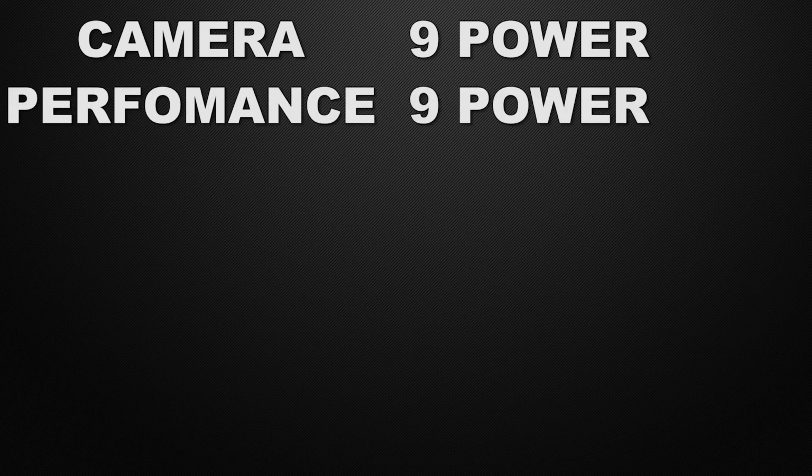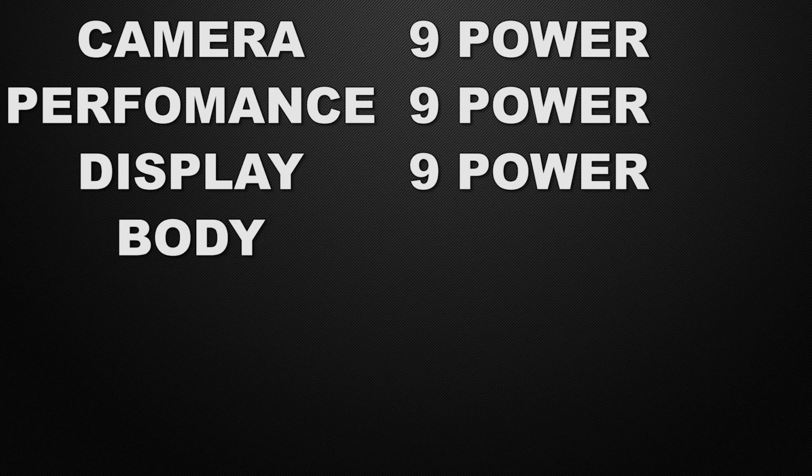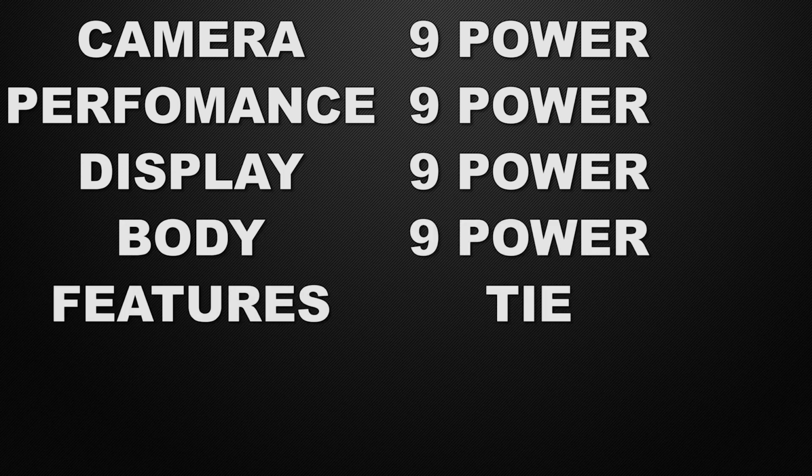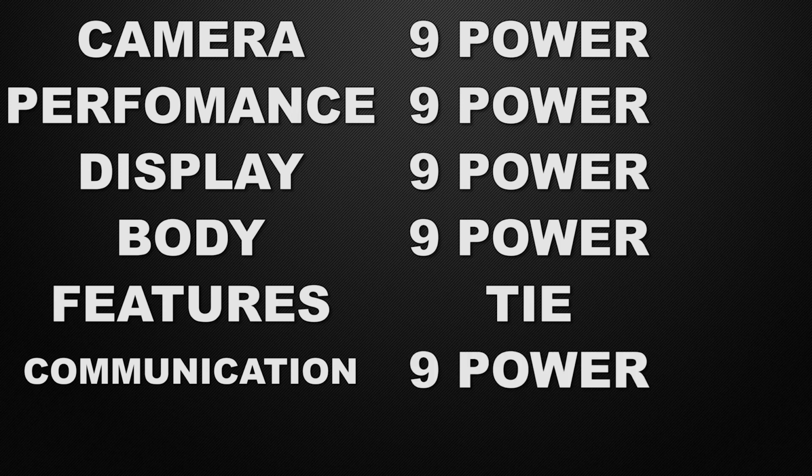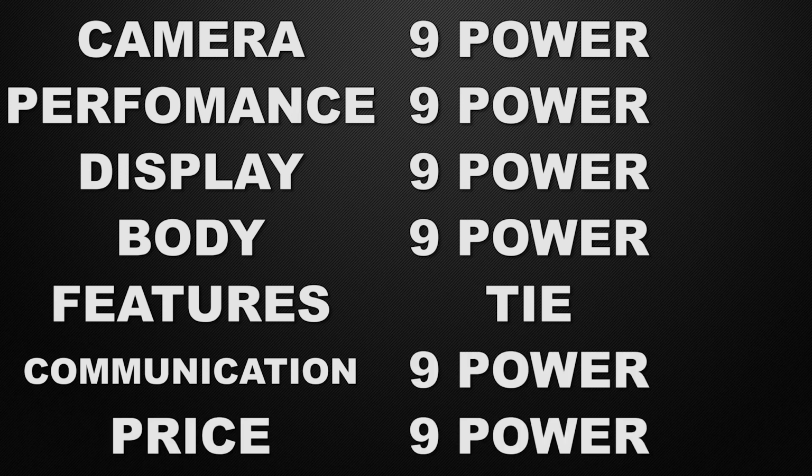So the conclusion of the video is, in the camera the winner is 9 Power, in the performance it's a tie, in the display the winner is 9 Power, in the body segment the winner is 9 Power, in the features of the devices it's a tie, in the communication chips the winner is 9 Power, and about the prices the winner is 9 Power.